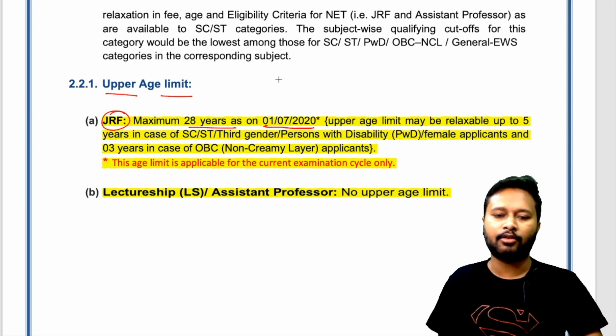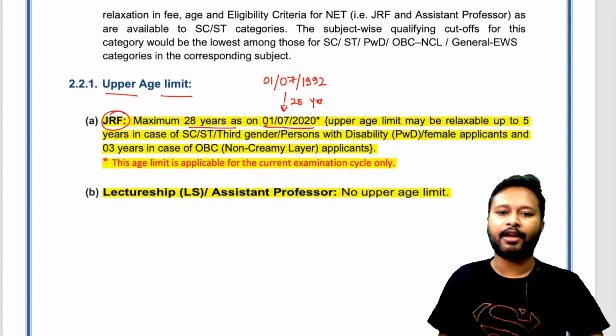It means someone whose date of birth falls after 01, 07, 1992 is also eligible to apply for the JRF position. From there to there this becomes 28 years, right? So if your date of birth falls in this range, you can apply.